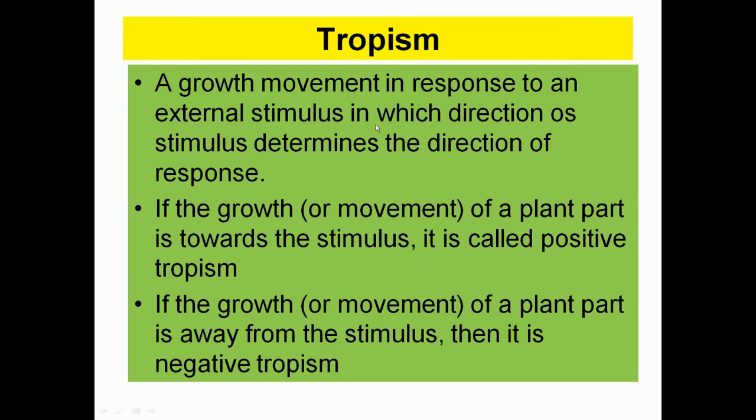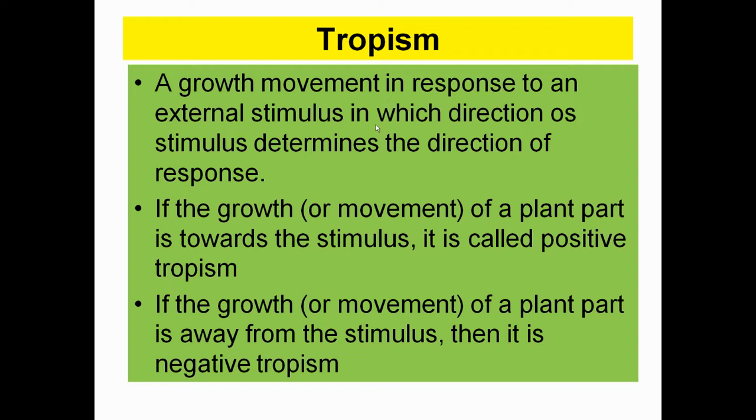So first of all, we need to understand what is tropism. It refers to the growth movement in response to an external stimulus. That is a very important point. An external stimulus is required for the growth movement, and the stimulus determines the direction of the response. Whatever the direction of the stimulus, the plant growth movement will be in the same direction. This is a very important aspect.